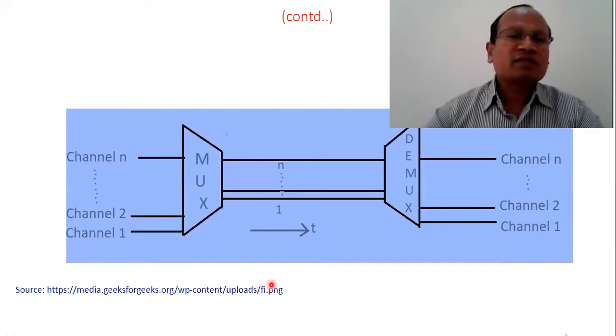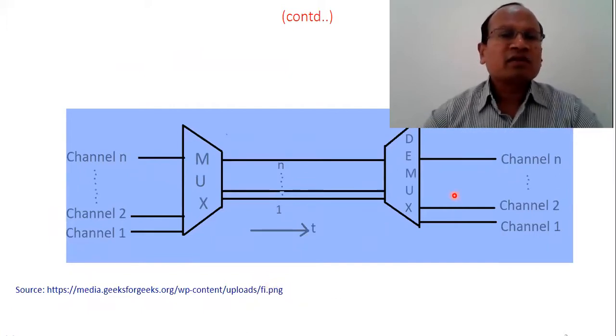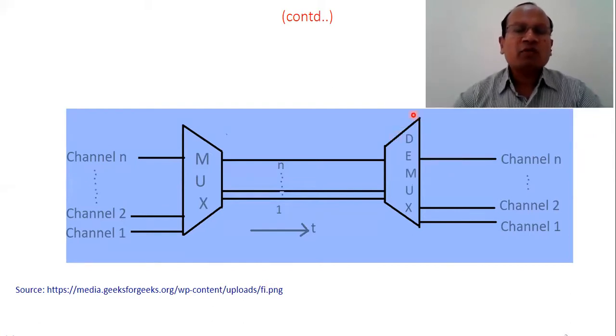Let's begin with some more description. This is a diagram where we can see that there are n channels.